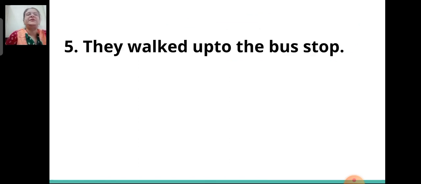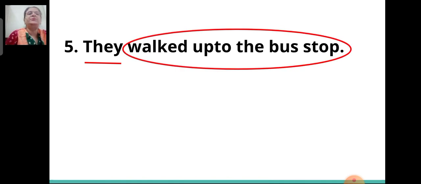Now the fifth sentence, they walked up to the bus stop. So here children, which is the subject? The subject is they and walked up to the bus stop is the predicate.